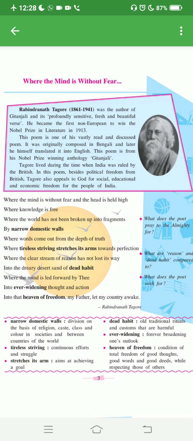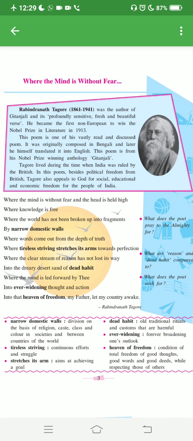There should be no division of people based on religion, caste, creed, color, race, or any other such prejudice, not only in our country but in countries of the world as well. Then the poet says that he wants his country where the people speak the truth sincerely, with the words coming from the depth of their hearts. There, everyone should work hard to reach their goal.